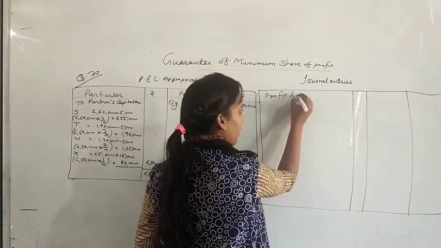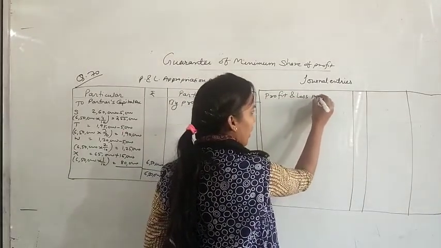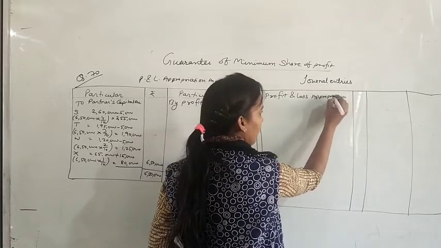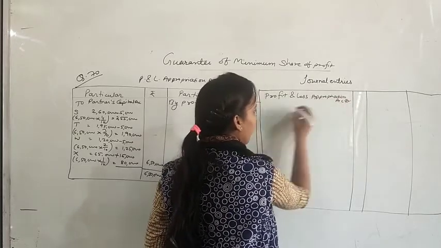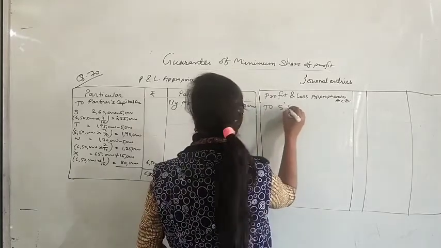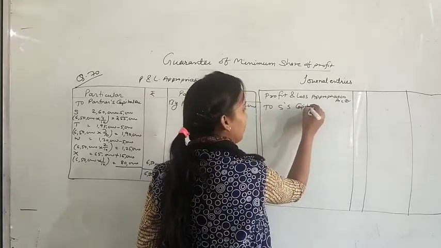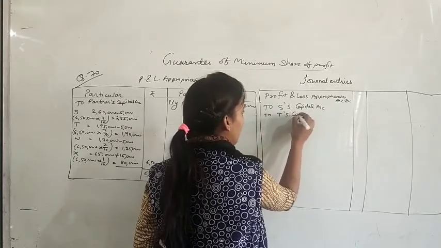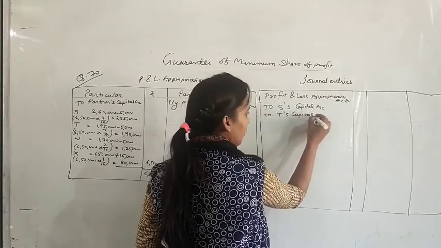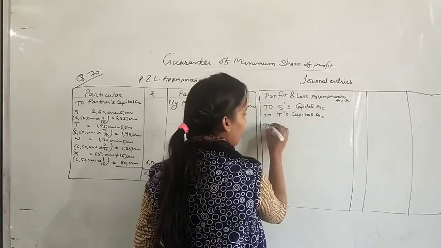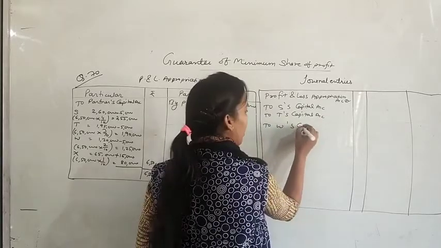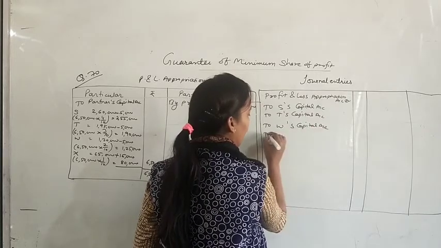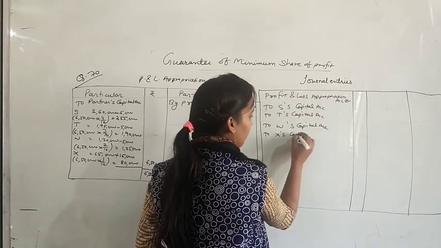So profit and loss appropriation account debit to S capital account, to T's capital account, to W's capital account and to X capital account.